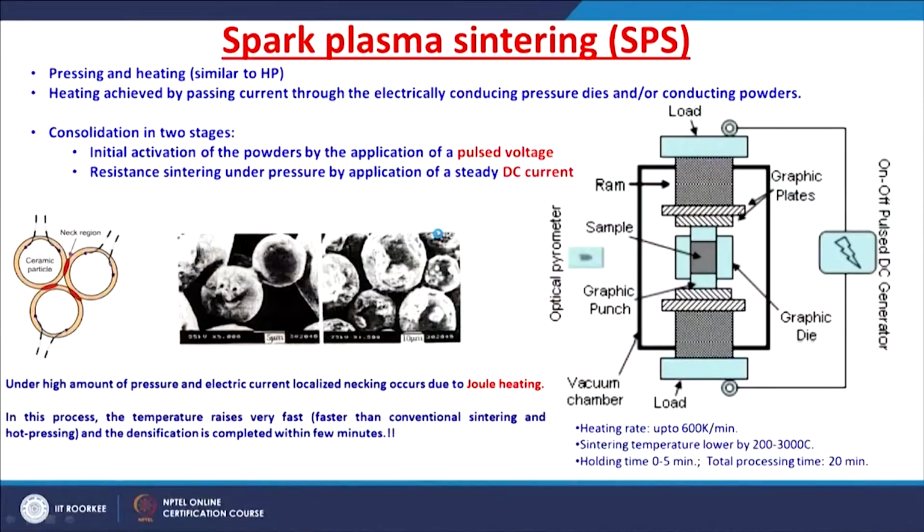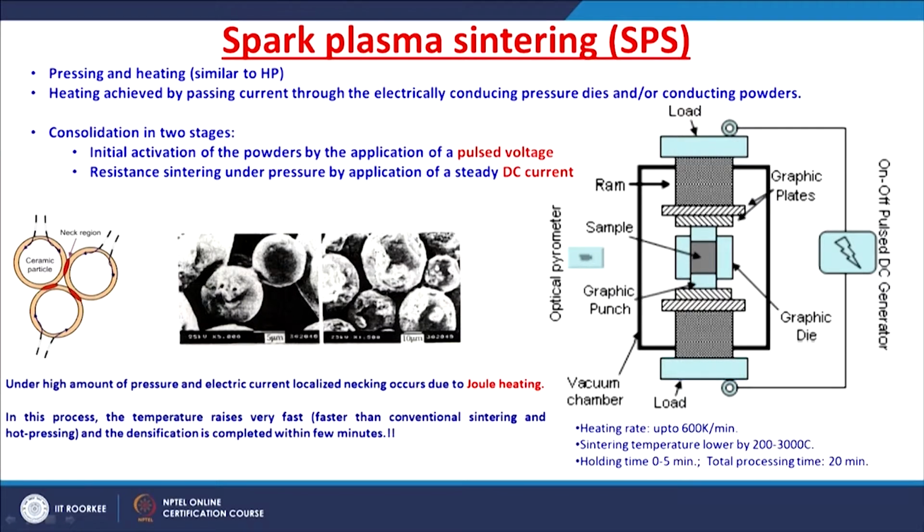As we understood, it is pressing and heating, similar to hot pressing, but heating is achieved in spark plasma sintering by passing current through the electrically conducting pressure dies or conducting powders. The consolidation happens in two stages: initial activation of the powders by the application of a pulsed voltage, followed by resistance sintering under pressure by application of a steady DC current. So, in certain spark plasma sintering machines, these are done almost simultaneously.